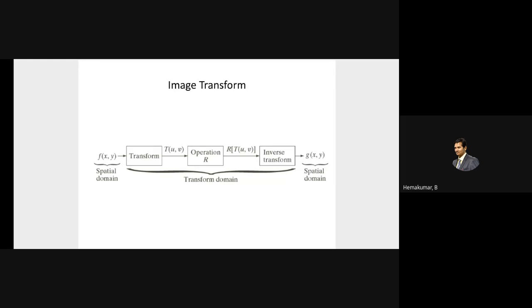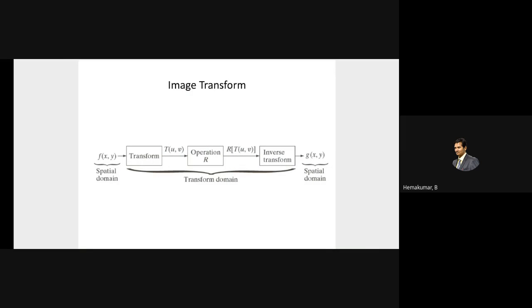That particular algorithm is placed in the operation, which is exactly a digital image processor. Then it sends the result to the inverse transform, which reverses the process so that it can again be viewed in the spatial domain.